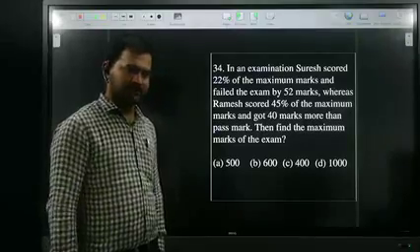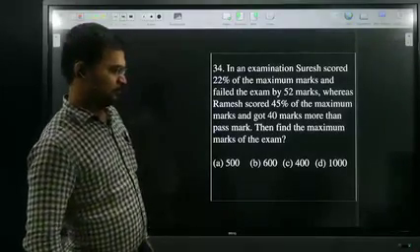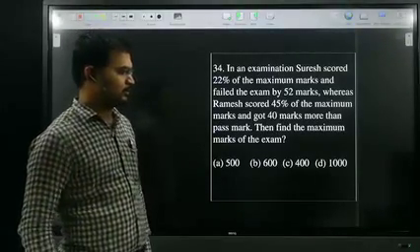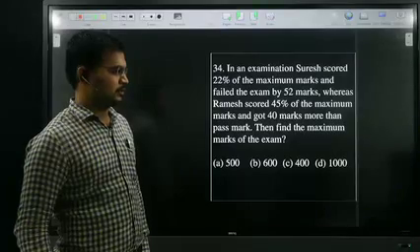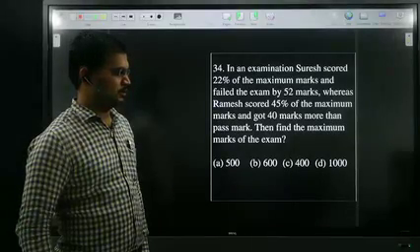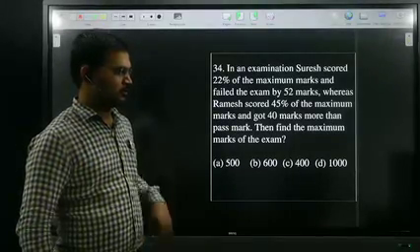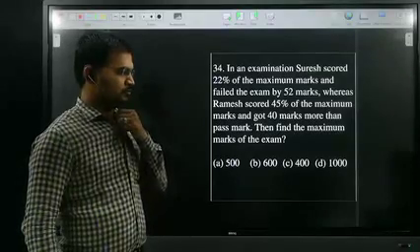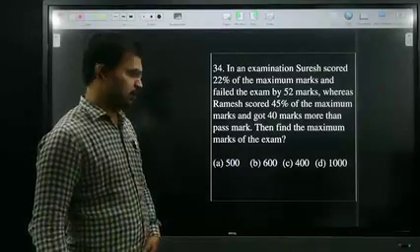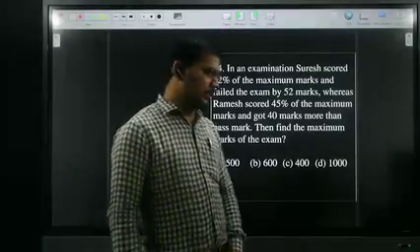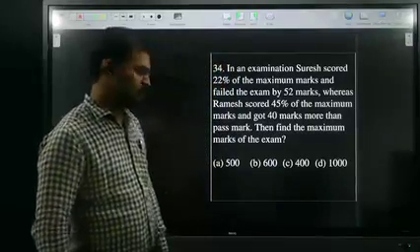Anyone got the answer? Option C. So Karthikeyan replied answer C. Option C is the right answer.